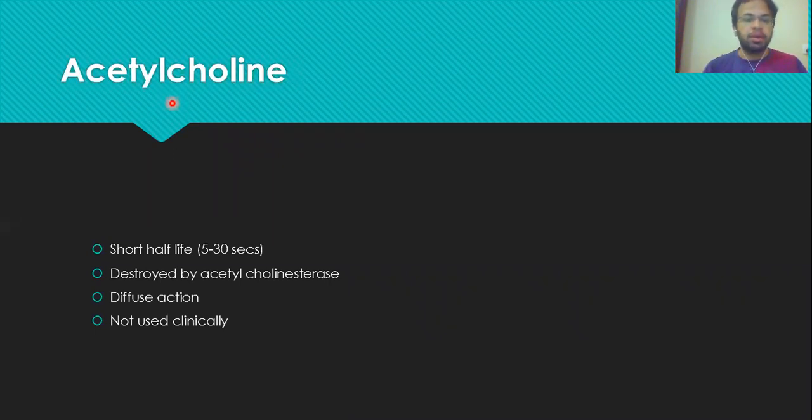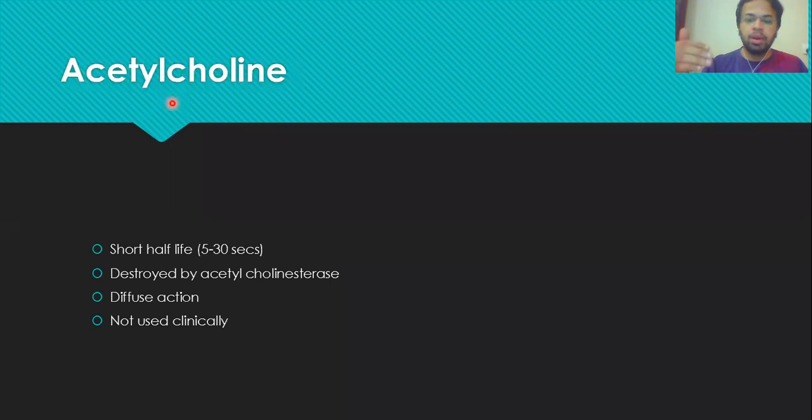Then comes the muscarinic receptor. Acetylcholine will also bind with the muscarinic receptors. So if acetylcholine is binding with the nicotinic receptor and also with the muscarinic receptor, you can imagine that if a single drug is binding with so many receptors in the body, it can cause many side effects.